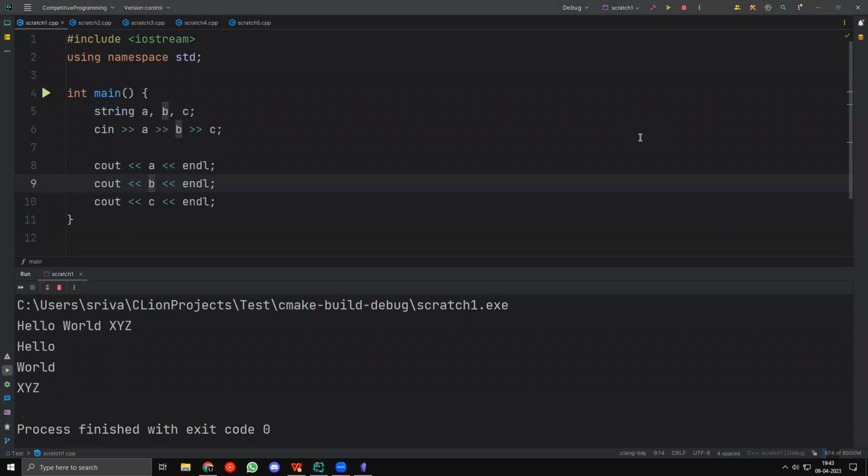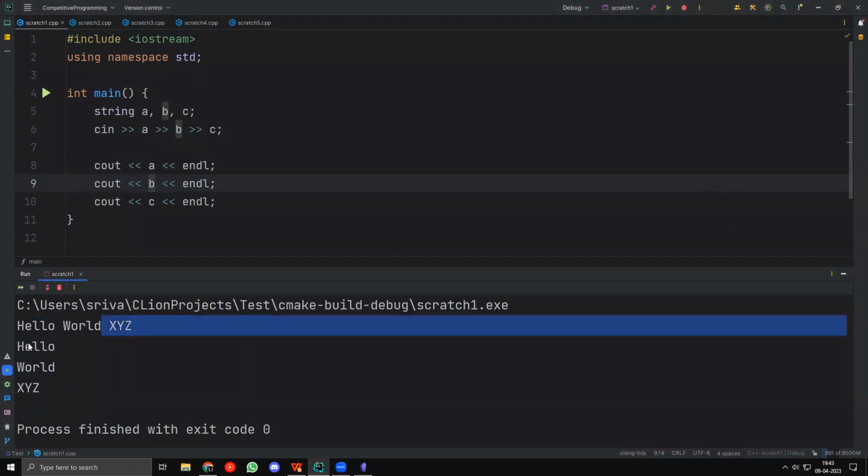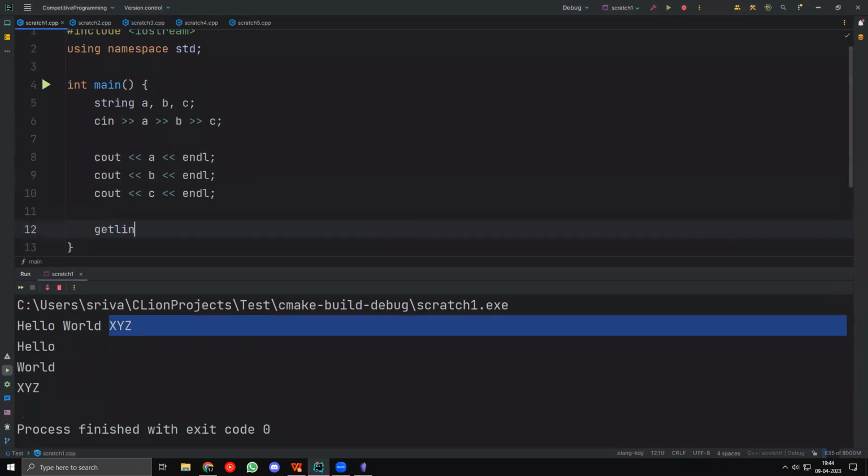Okay, and a response: if you are taking string as input, are spaces supposed to be characters of the string? Like separator, I mean. No, it's not counted as a character. So if I take hello space world space XYZ, it only takes hello as one word, world as another word, and XYZ as the 3rd word, right? So in fact, you have to use something called a getLine function to take input like that.